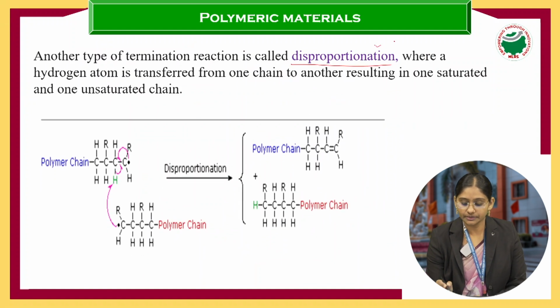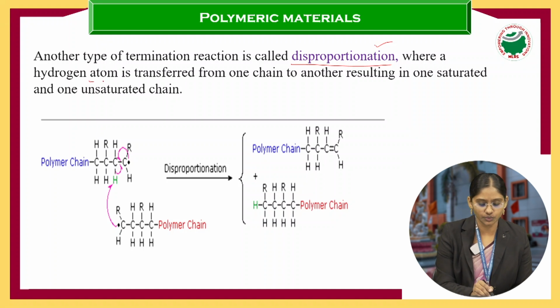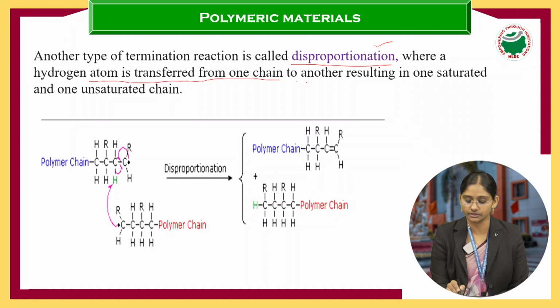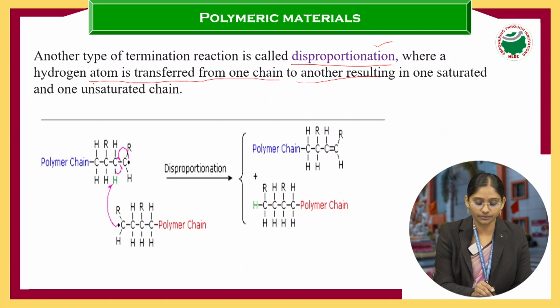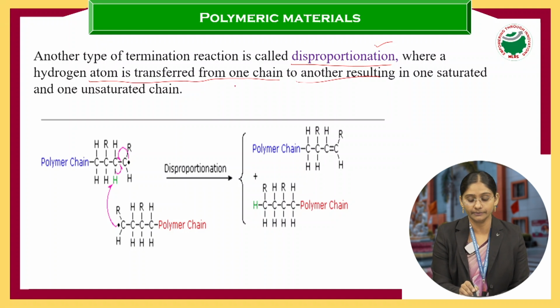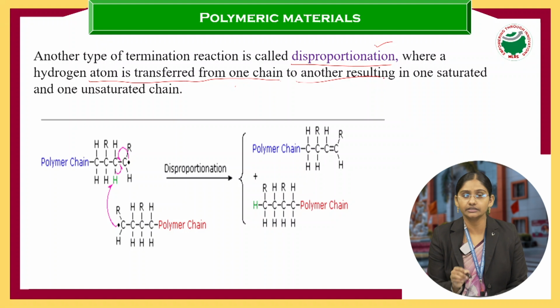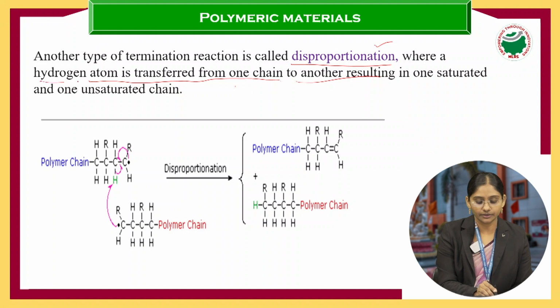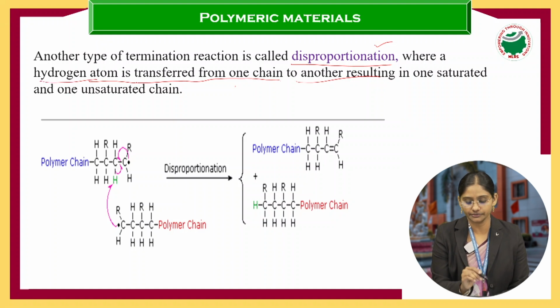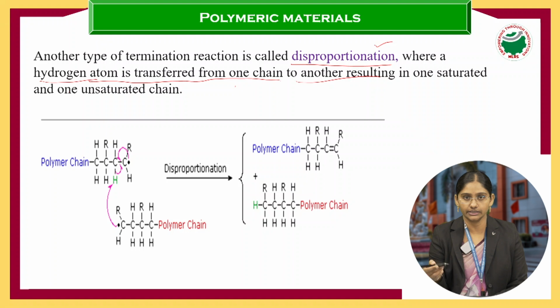The second one is the disproportionation reaction. In this step, many students get confused, so understand the concept clearly. In this disproportionation, just remember only one point: a hydrogen atom is transferred from one chain to another chain.